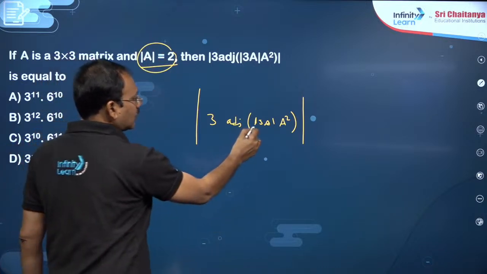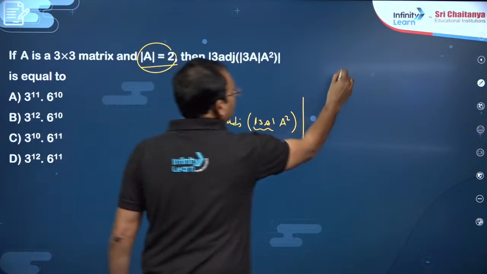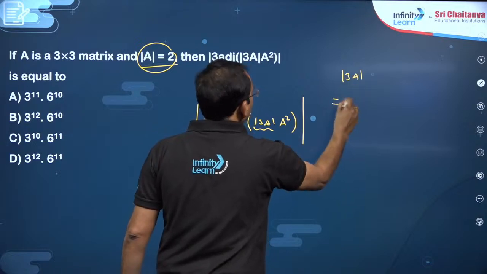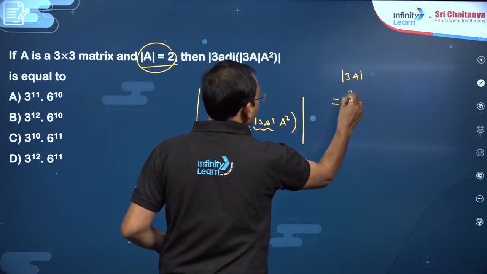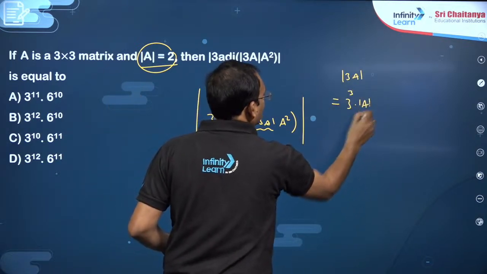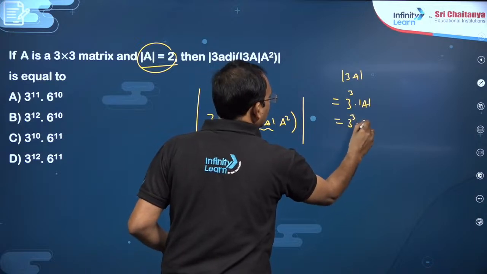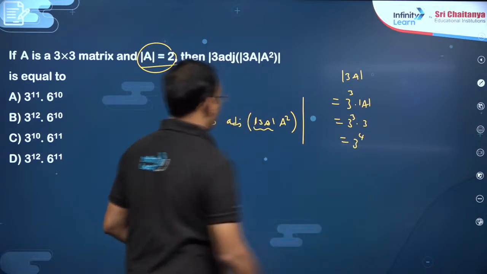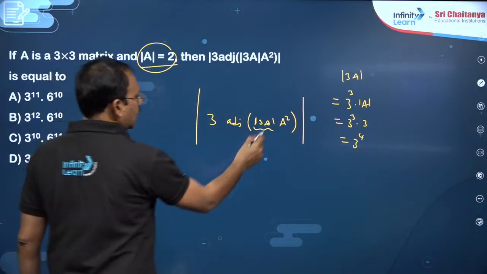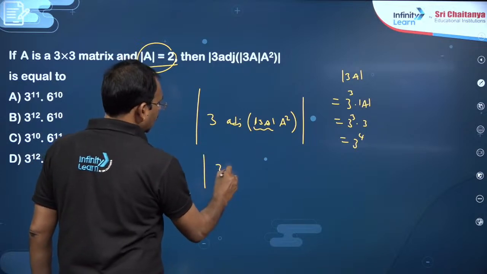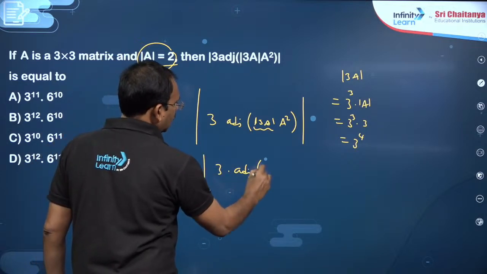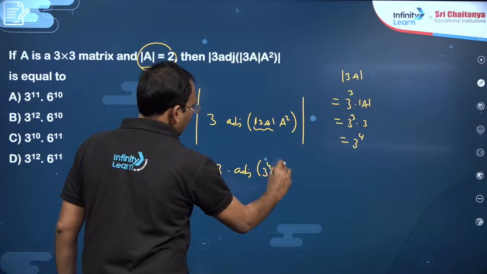What can you say about det 3A? Det 3A is nothing but 3 power n into det A, it is a matrix of order 3, so 3 cube into det A, which is 3 power 4, right. So this is the determinant of 3 into adjoint of 3 power 4 A square.